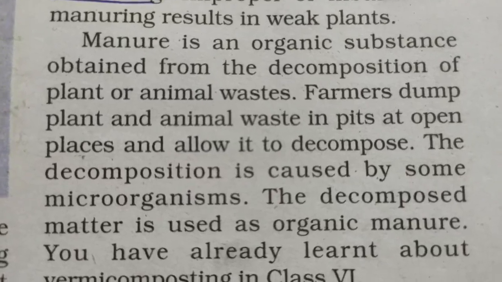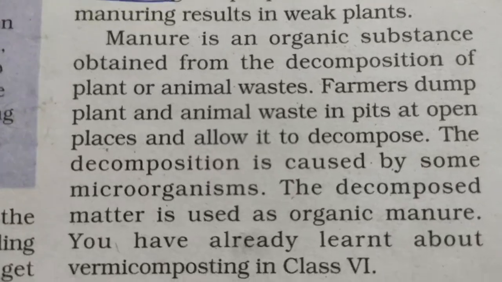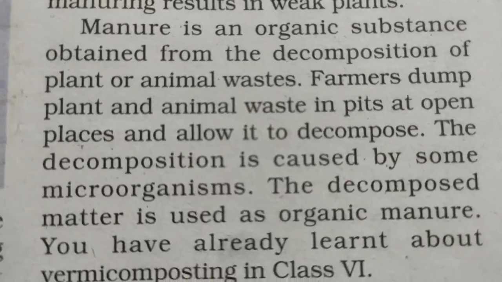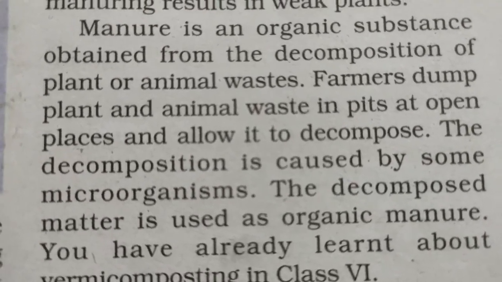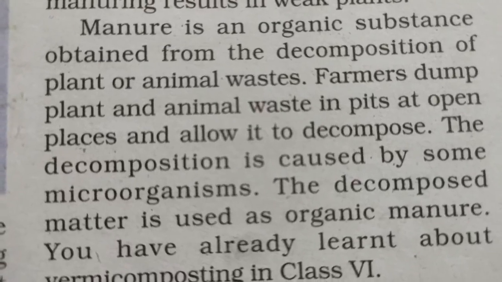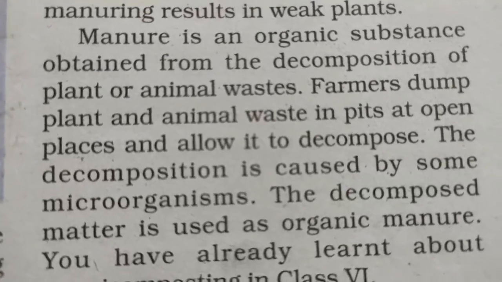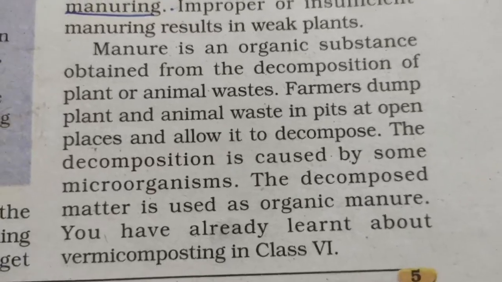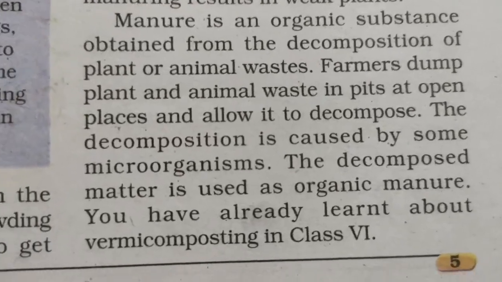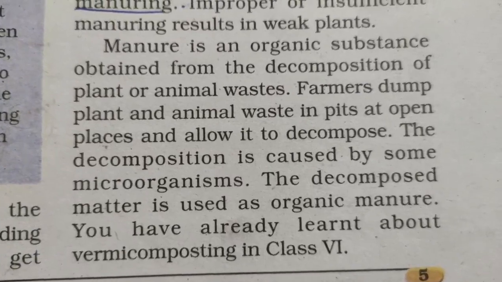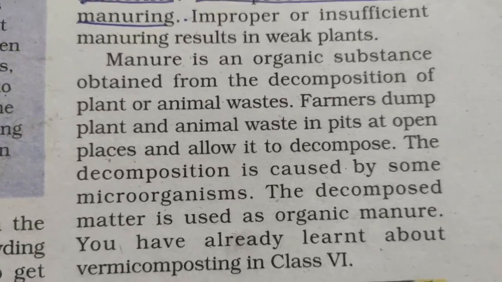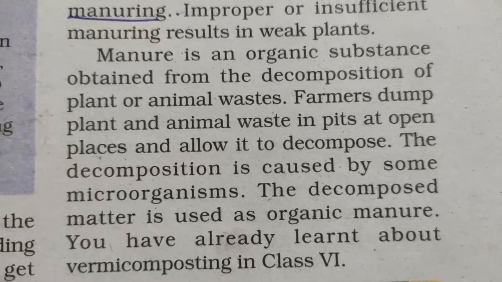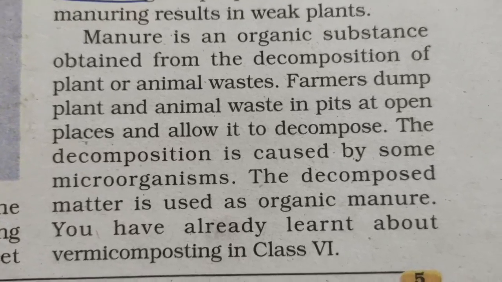Now, manure is an organic substance obtained from the decomposition of plants or animal waste. So, when any plant or animal waste is mixed with the soil and decomposed, we form an organic substance that is called manure. So what do farmers do? They dig a big pit, and in that pit they dump all the plant and animal waste, and allow it to decompose.